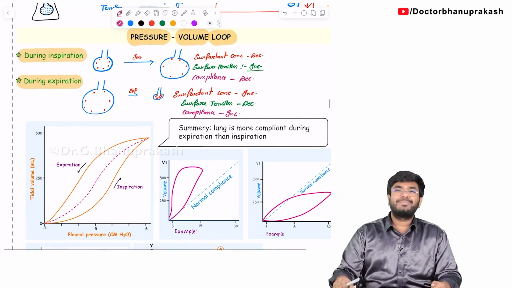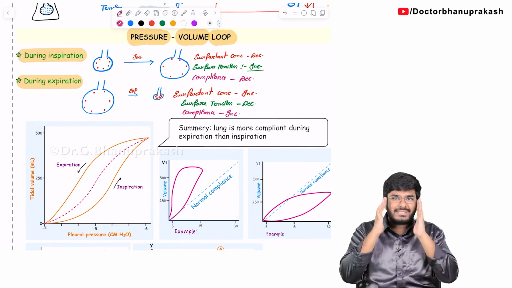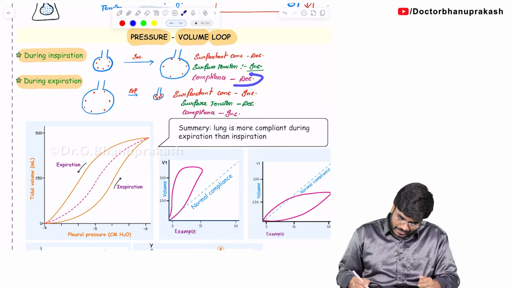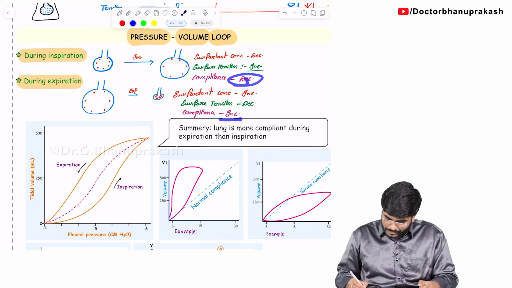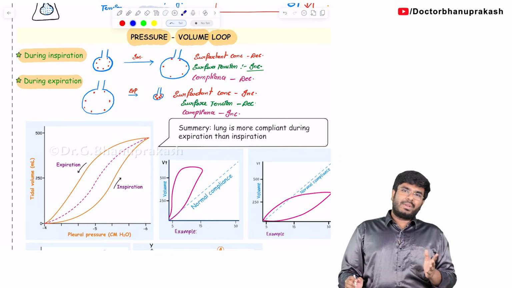So now you understand. You are having the same pair of lungs, the same set of lungs, during inspiration and expiration, but their nature changes. During inspiration they are less compliant, and during expiration they are more compliant. The compliance nature changes. See, it's just like you are having a girlfriend.